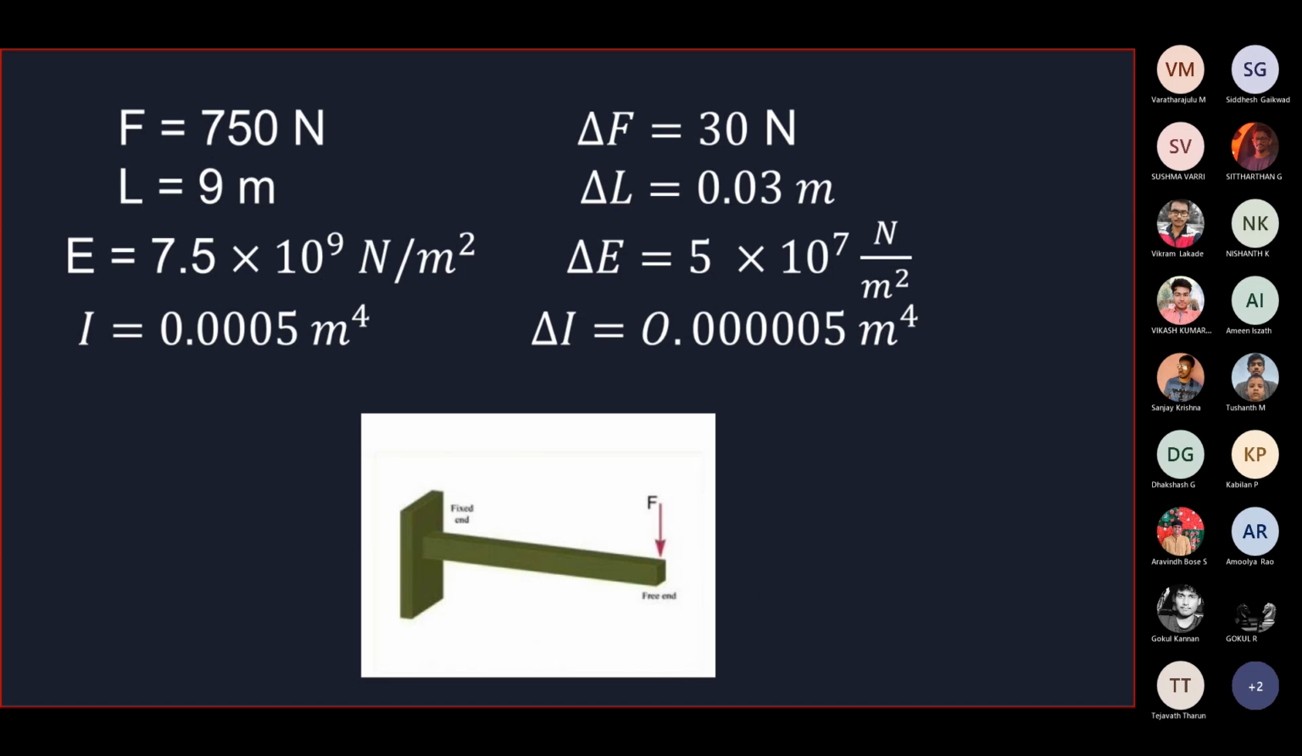Now we apply a force of 750 Newton, and delta F is equal to 30 Newton. Delta F represents the error in the force. L is the length, equal to 9 meters, and delta L is equal to 0.03. Here the elasticity E is equal to 7.5 into 10 to the power of 9, and delta E is equal to 5 into 10 to the power of 7, and I is equal to 0.005 meter, and delta I is equal to 0.005 into 10 to the power of -6. Can you change the slide?